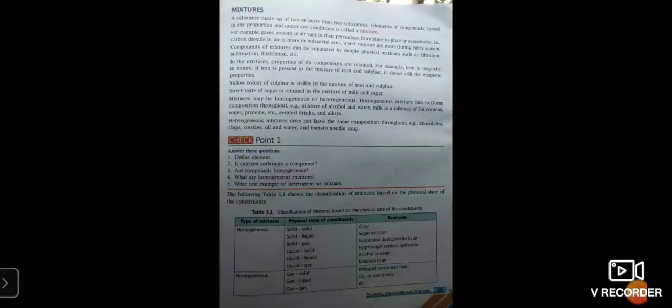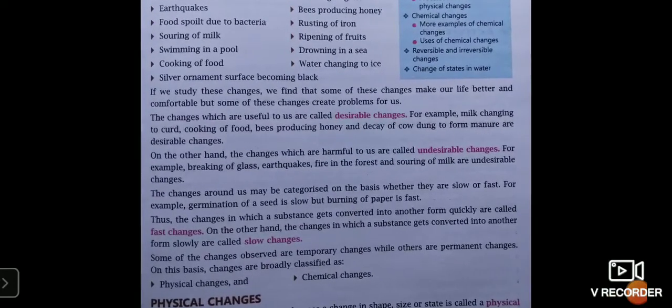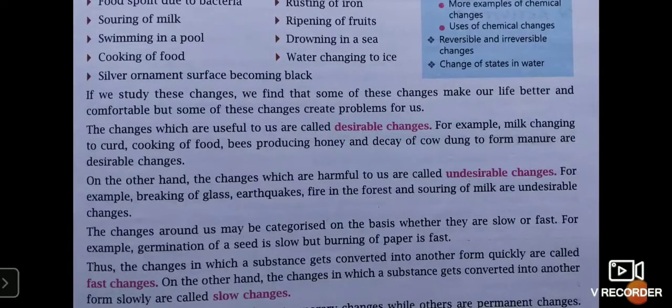Now, if we study these changes, we can find that some of these changes make our life better and comfortable, but some of these changes cause problem to us. So, in short, we can conclude that the changes which are useful to us are called desirable change, like milk changing to curd. Curd is useful to us, therefore it is a desirable change because we want to get curd. Bees producing honey, again, that's a desirable change because we require honey for our domestic purpose. Decay of cow dung to form manure are desirable changes.